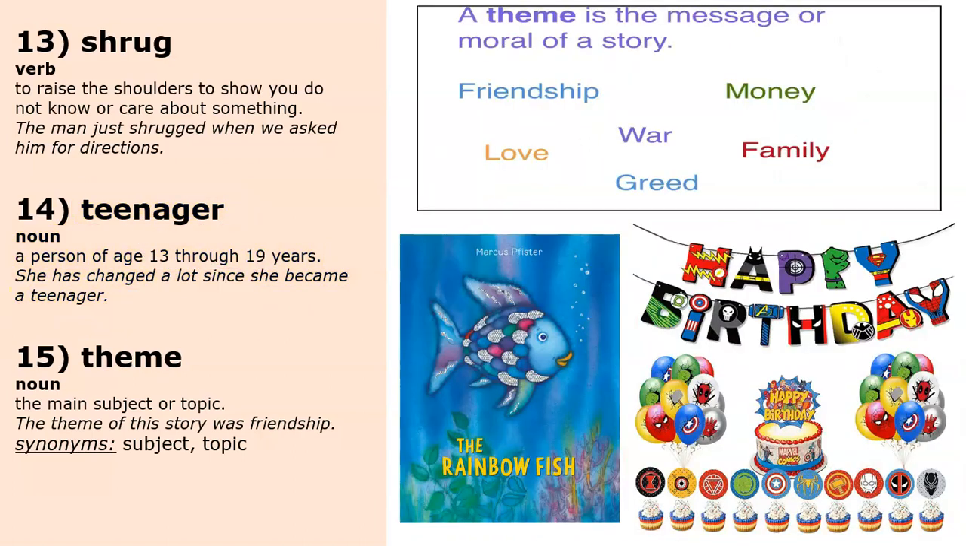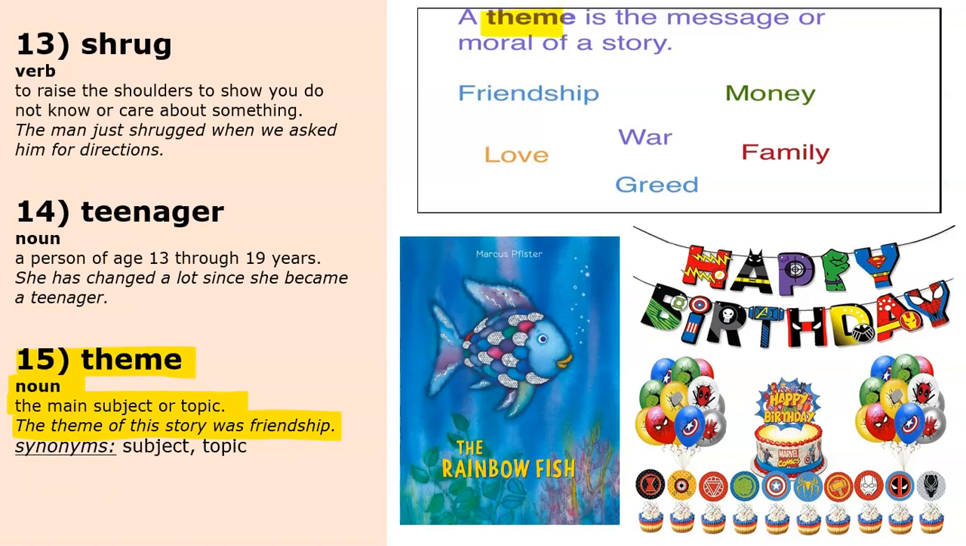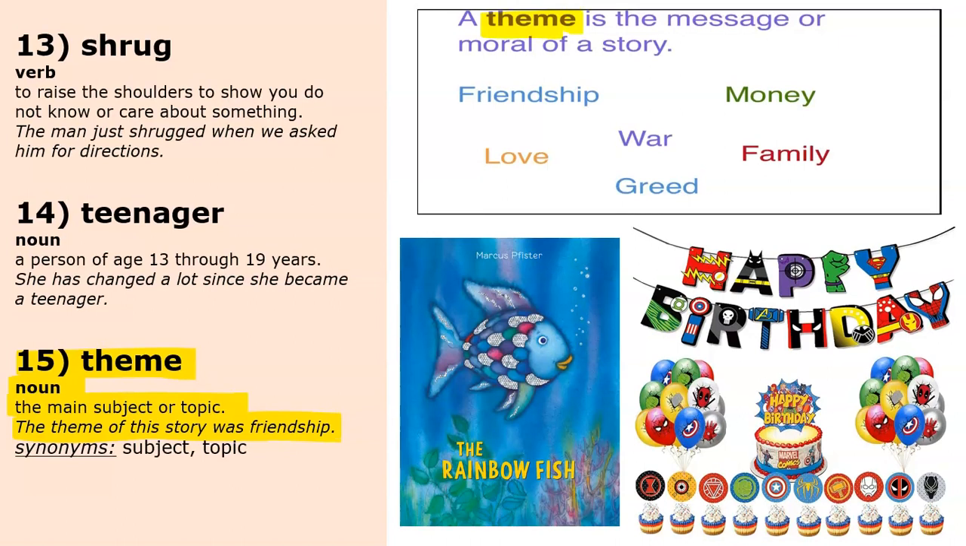Our next word is theme. Theme is a noun, and the theme is the main subject or topic of something. Let's look at the example. The theme of this story was friendship. So often when you are reading a story, it has a theme. And the story can be talking about anything, such as friendship or love or family or money. All of these are called the theme of the story.